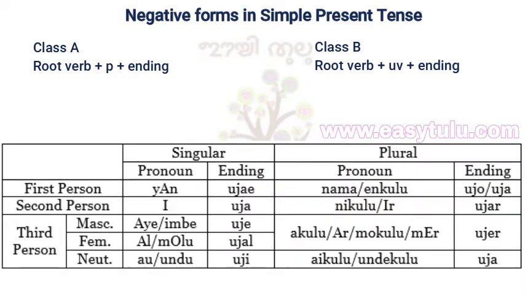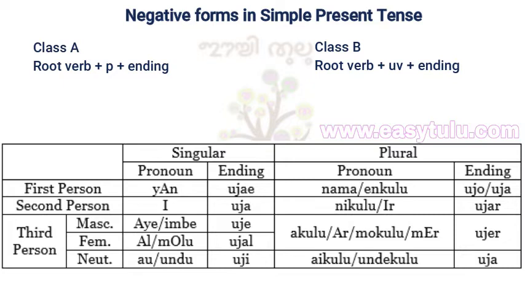First person singular yan, personal ending is uje. First person plural nama or enkulu, personal ending uja. Second person singular e, personal ending uja. Second person plural nikulu or ir, personal ending ujar. Third person masculine singular I or imbe, personal ending uje.